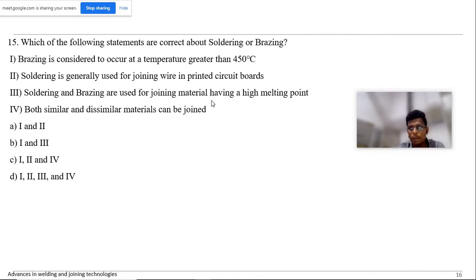Basically, wetting action and capillary action happen, and because of that, joining is happening. So C is the answer, because the third statement is false.